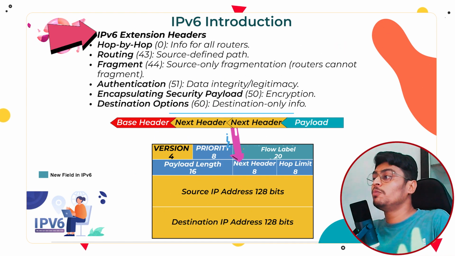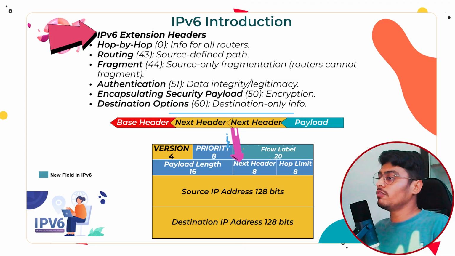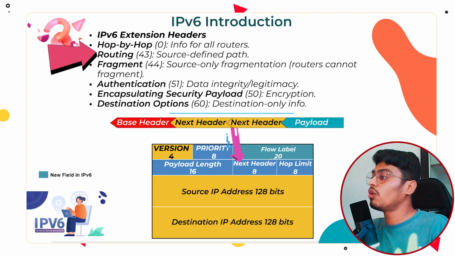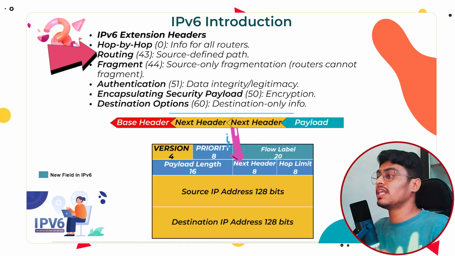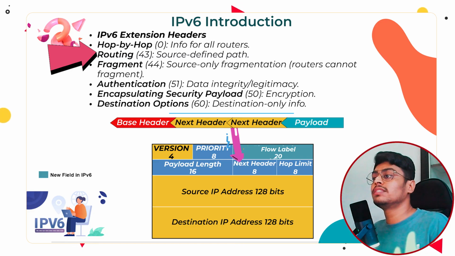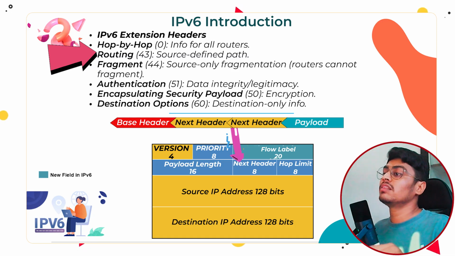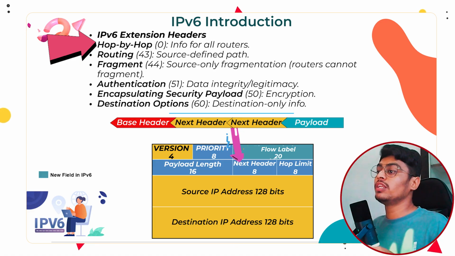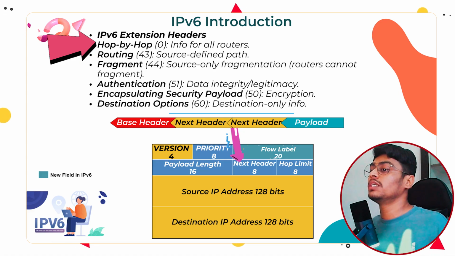Now we will discuss IPv6 extension headers. Okay, IPv6 uses extension headers for additional functionality. First is routing header. Its decimal value is 43, used when the sender wants to decide which routers the packet should go through. It's like deciding the complete path for your packet. The second is hop by hop option. Okay, its decimal value is 0, used when you want to provide information to all hops in the path.